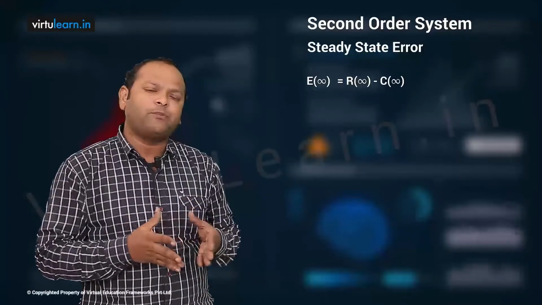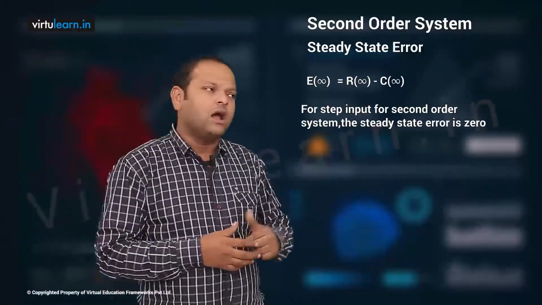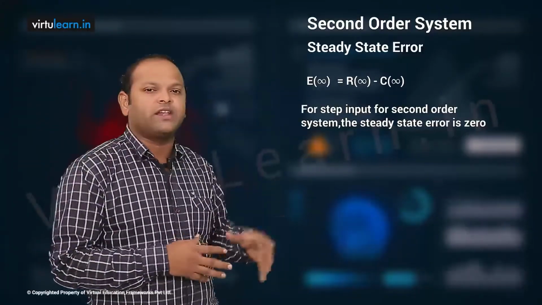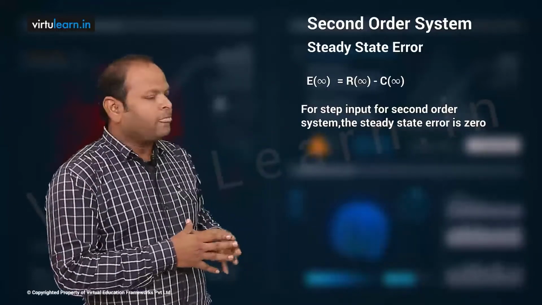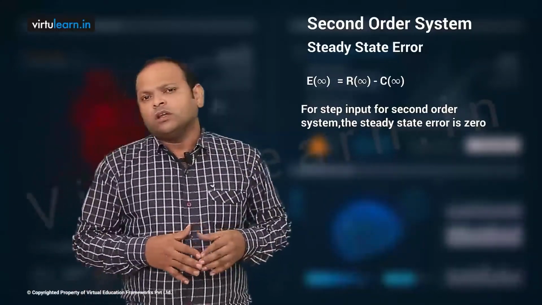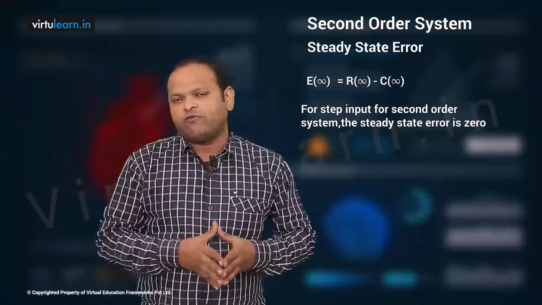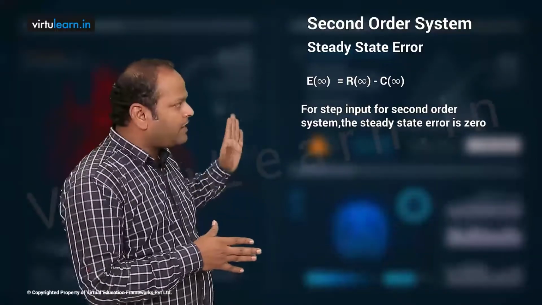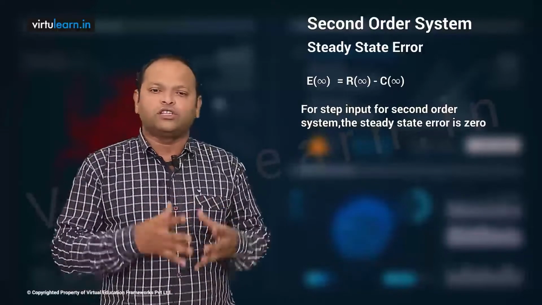We know that for a unit step input, R of infinity is 1, and we have just seen C of infinity is also 1. 1 minus 1 is 0. Therefore, the steady state error is going to be 0, which means that for any standard second order system, when you apply a step input, not only the unit step input, the steady state error is going to be 0.